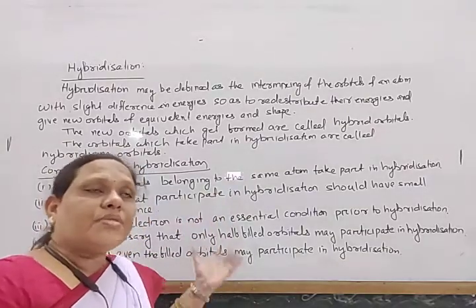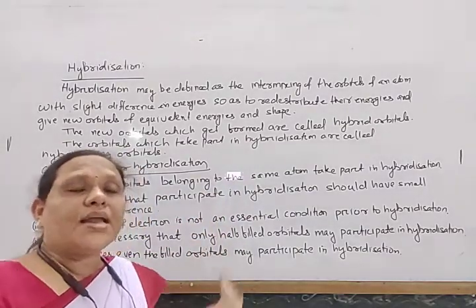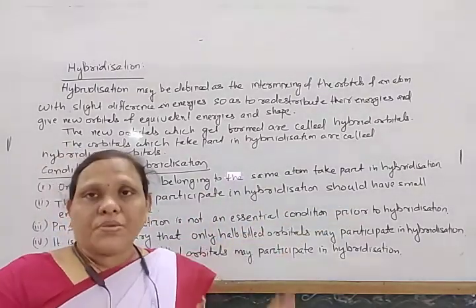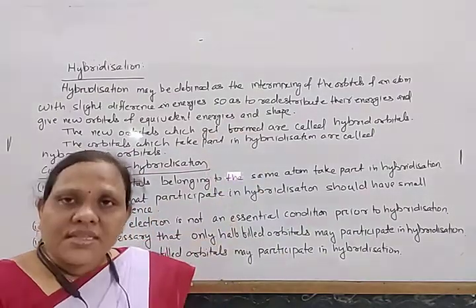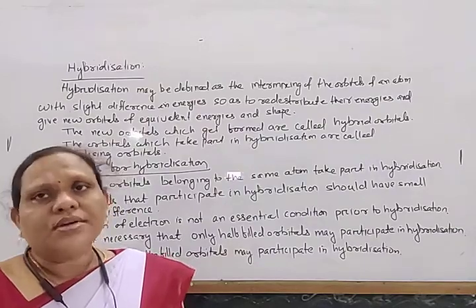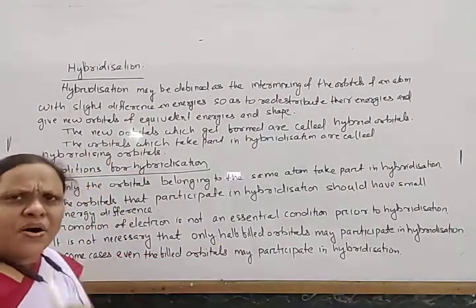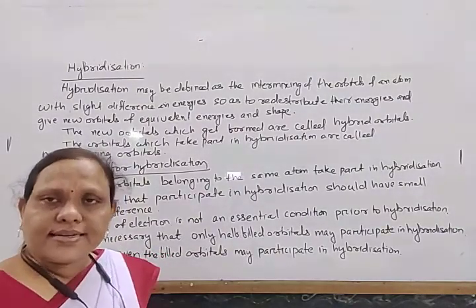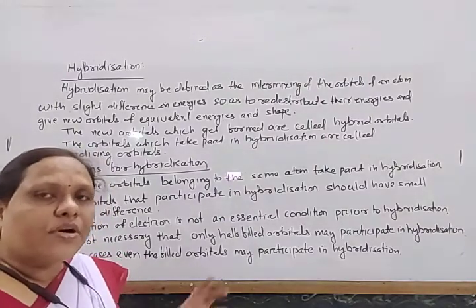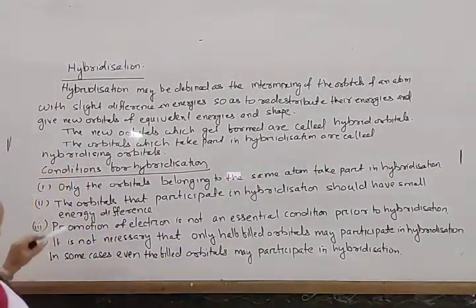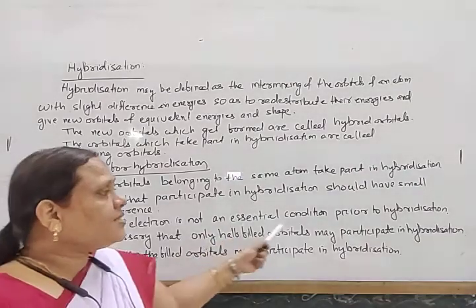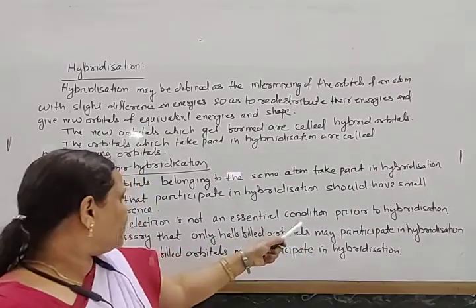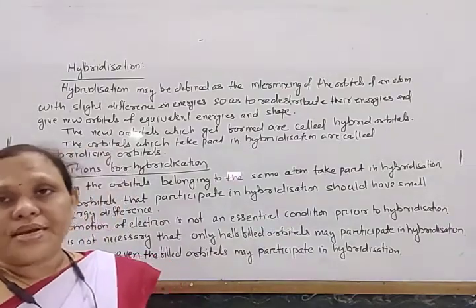But between the 1s orbital and 2p orbital there is a large energy gap, so in that case no hybridization takes place. With a small energy difference, hybridization of orbitals takes place. Next, promotion of an electron is not an essential condition prior to hybridization.